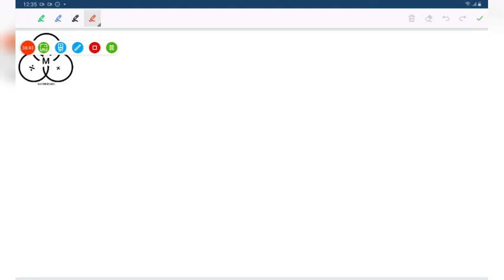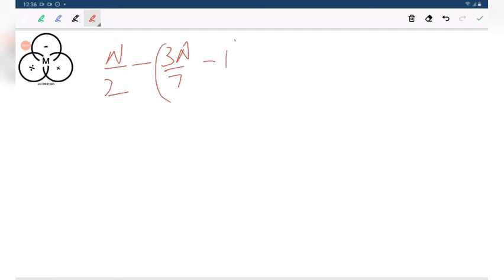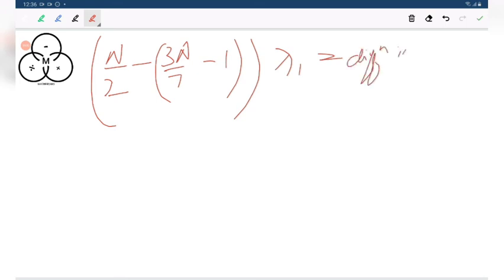Now you just see the very interesting part of the problem, that when you are subtracting n by 2 minus of 3n by 7 minus 1, you'd get the difference in age. Is it true or not? You just try to analyze this statement, because the difference in age at t equals to 0 and t equals to 5 are equal.